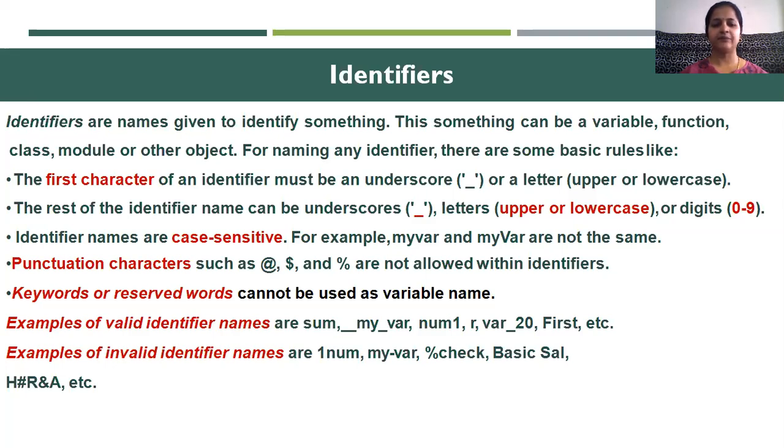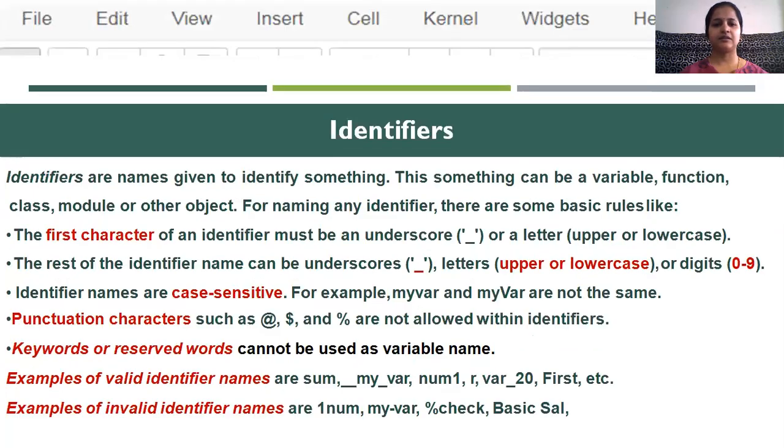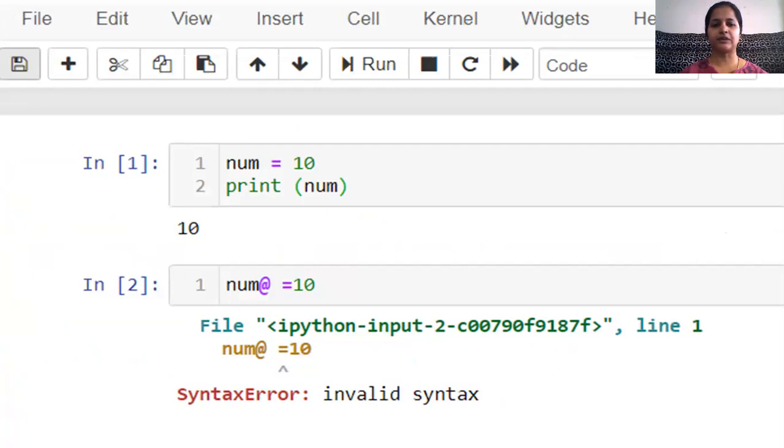So we will see the examples in the form of programs. Here I have taken a variable num and I'm displaying it. So num is a variable and 10 is the variable value. So 10 is assigned to the variable num.